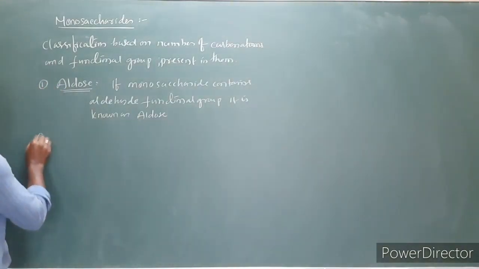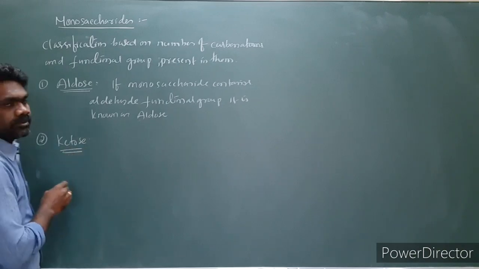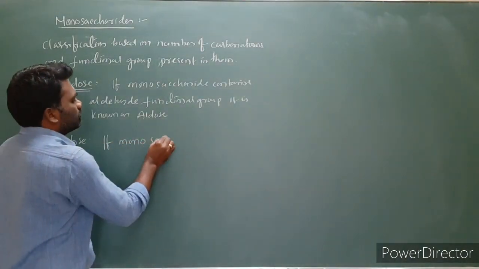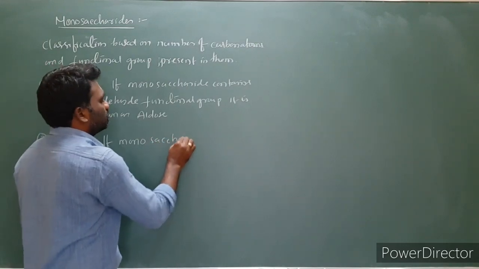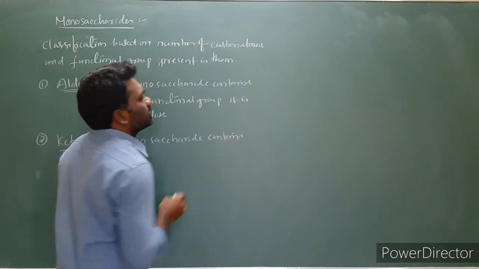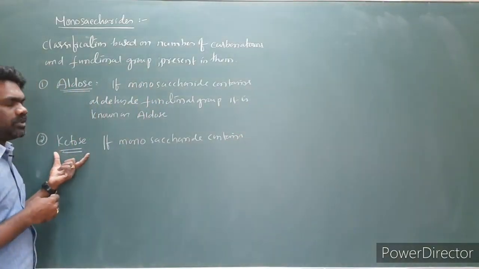The next one is ketose. If the monosaccharide contains an aldehyde functional group, it is an aldose; if it contains a ketone functional group, it is a ketose.